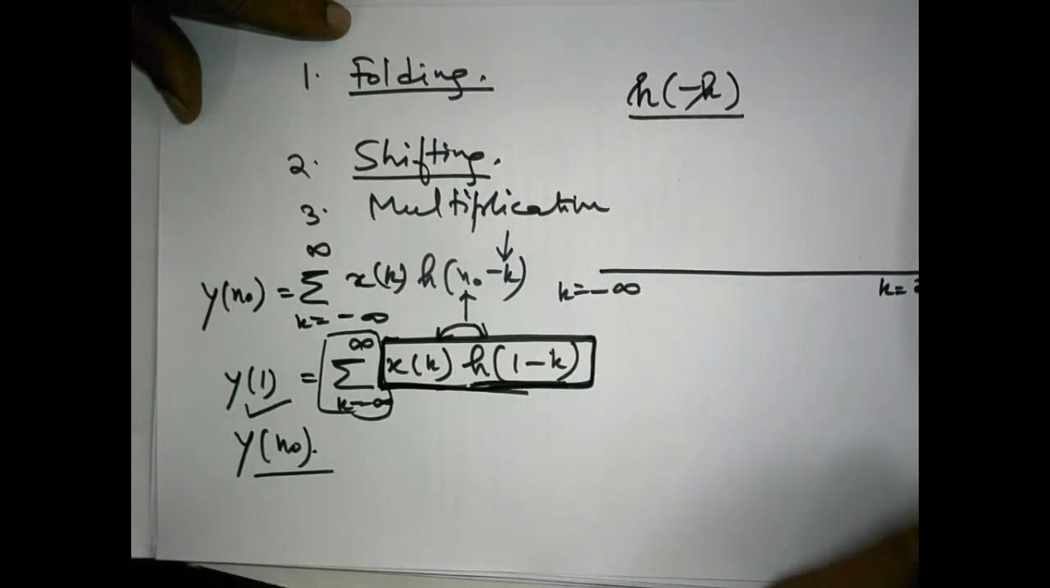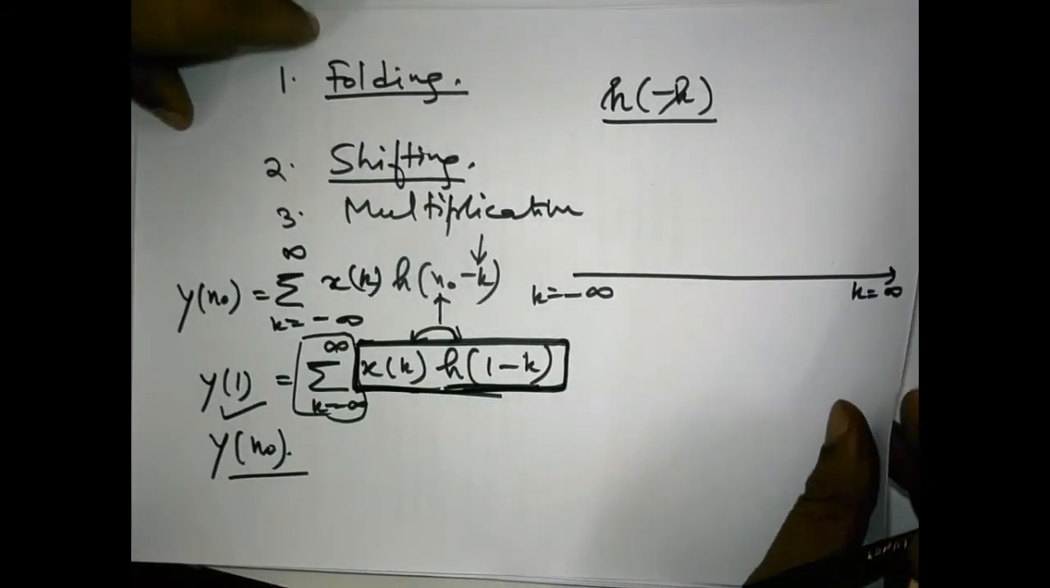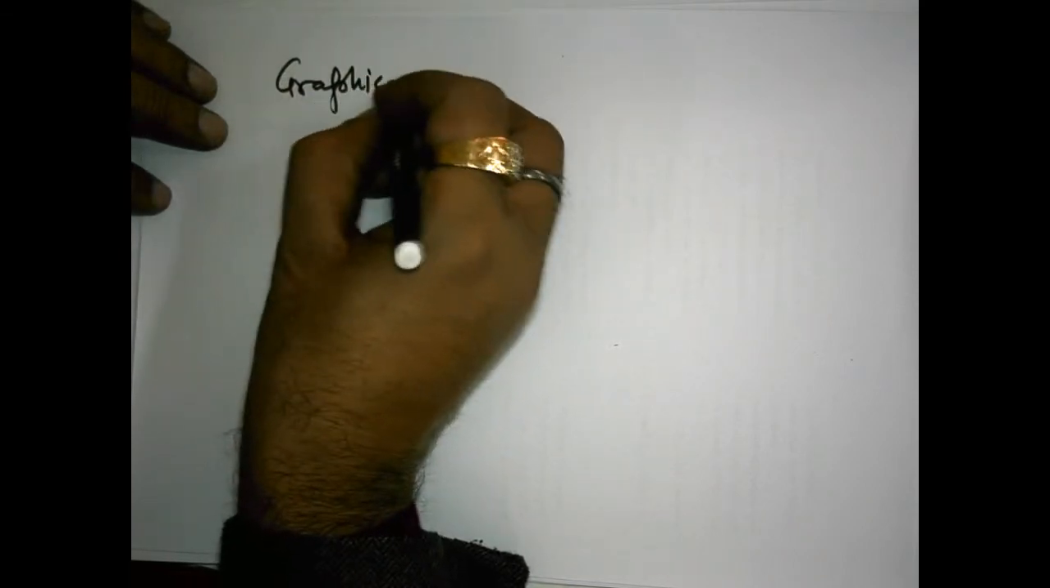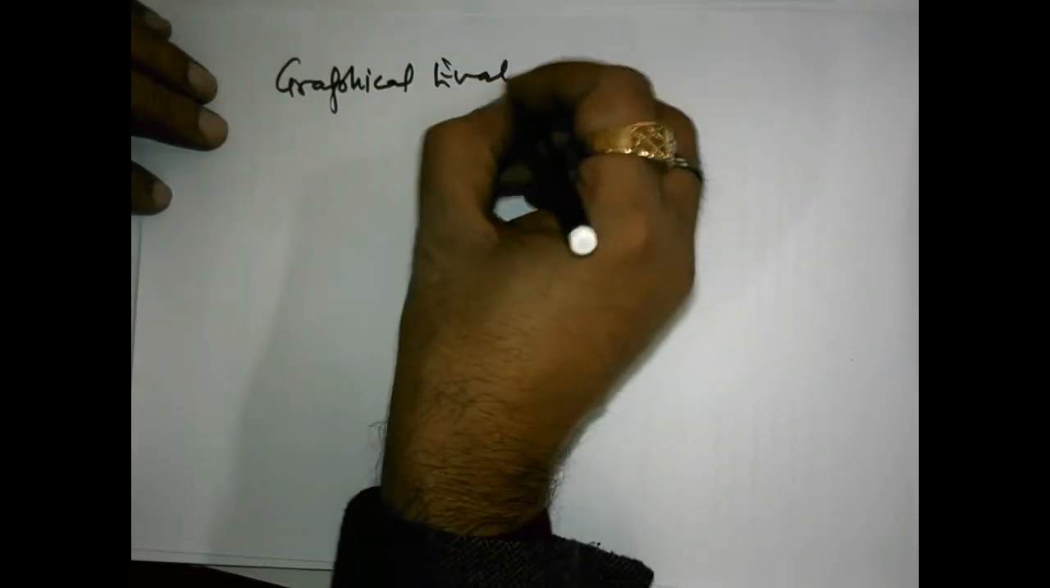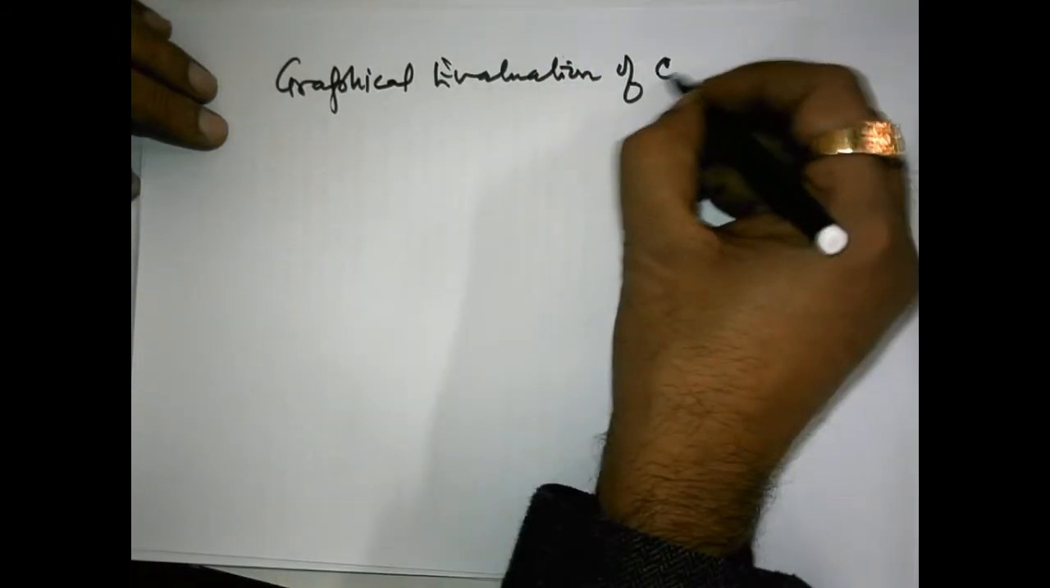I will work out an example for this, then the things will be clear to you. So let us take an example and do the things to obtain convolution graphically. This is called graphical evaluation of convolution.